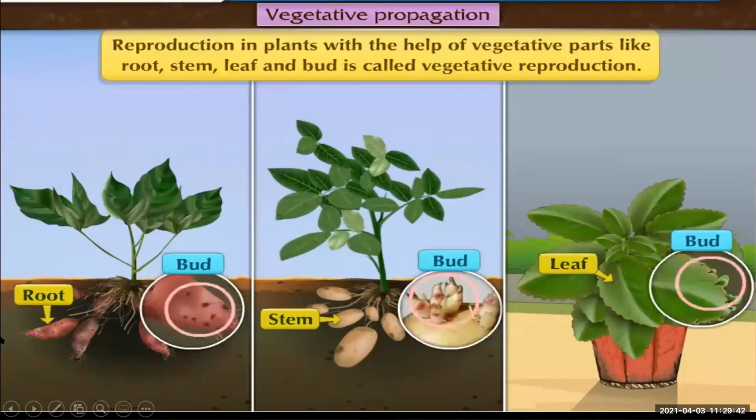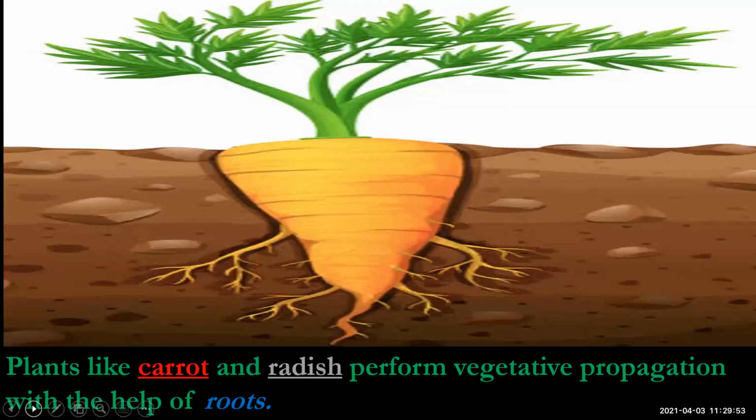This is called vegetative propagation. Reproduction is done with the help of vegetative parts. See, plants like carrot and radish perform vegetative propagation with the help of roots. Here, the roots develop into the new plant.